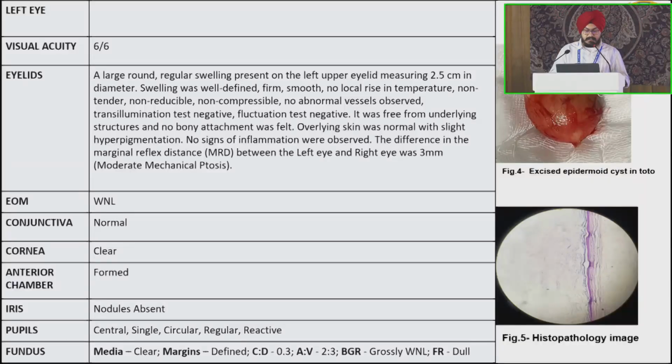Swelling was well defined, firm, smooth, no local rise in temperature, non-tender, non-reducible, non-compressible, no abnormal vessels observed, transillumination test negative, fluctuation test negative. It was free from underlying structures and no bony attachment was felt. Overlying skin was normal with slight hyperpigmentation. No signs of inflammation were observed. The difference in the marginal reflex distance between the left and the right eye was 3 mm, suggesting moderate mechanical ptosis.